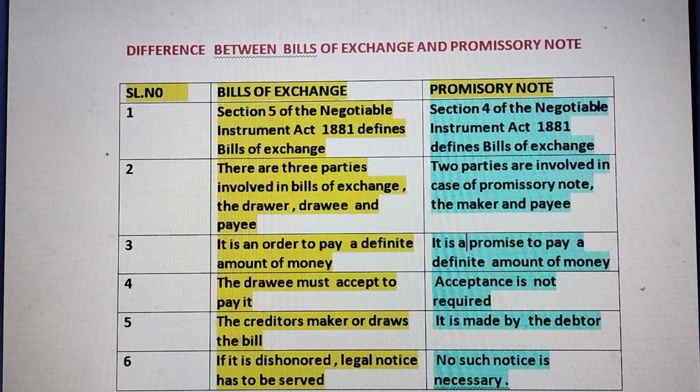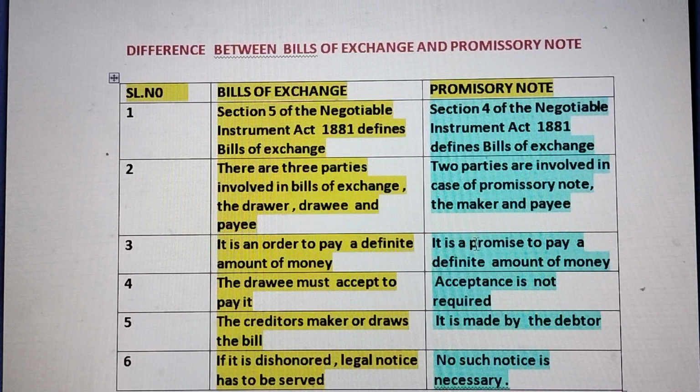Who draws the bills of exchange? The creditor or maker draws the bill, whereas the debtor draws the promissory note. So in the case of bills of exchange, the drawer is the seller, but in the case of a promissory note, the drawer is the debtor.